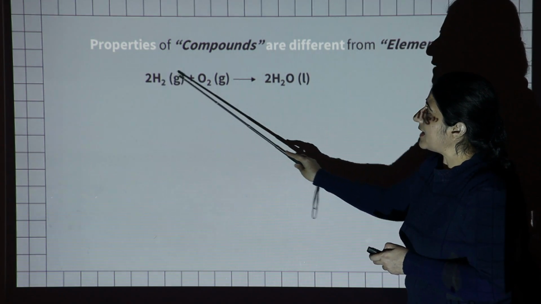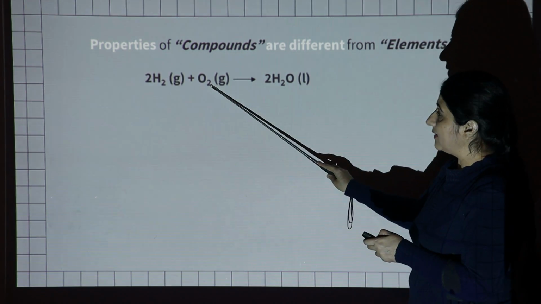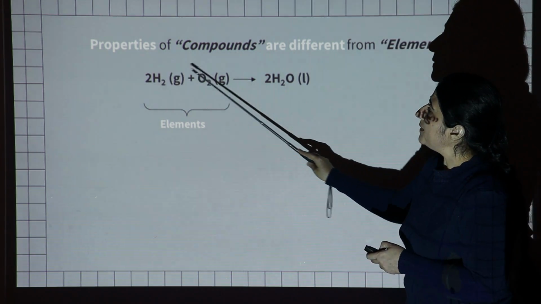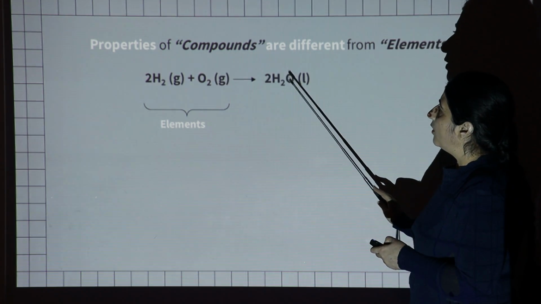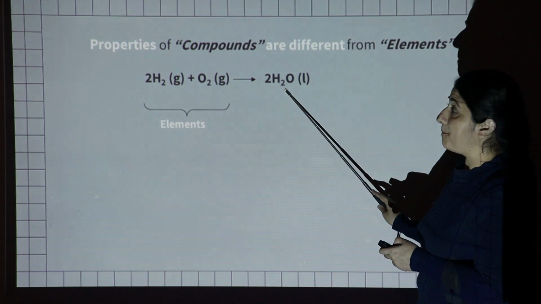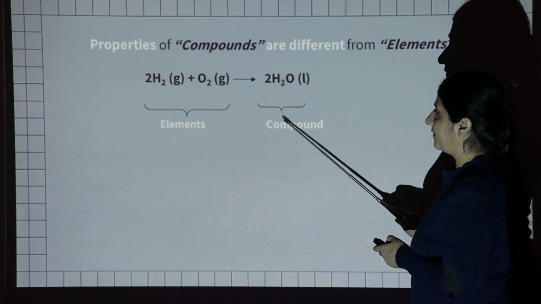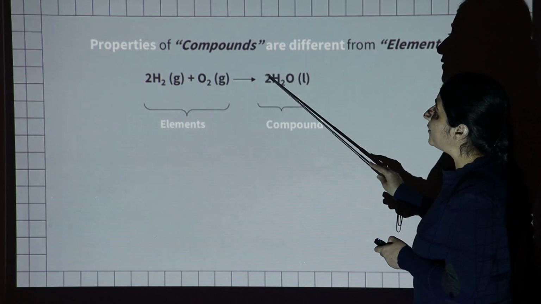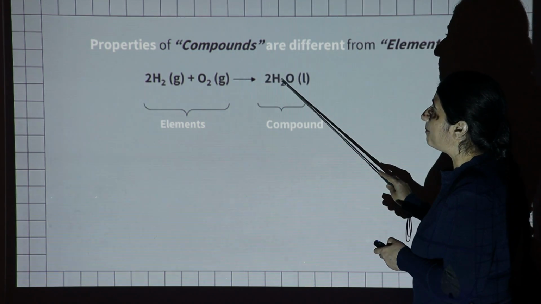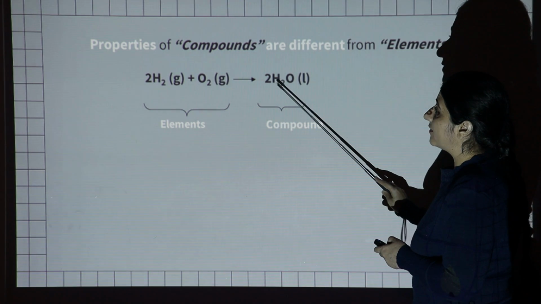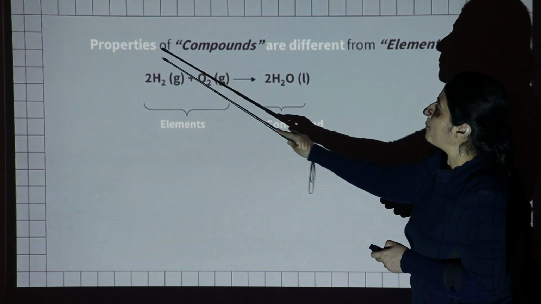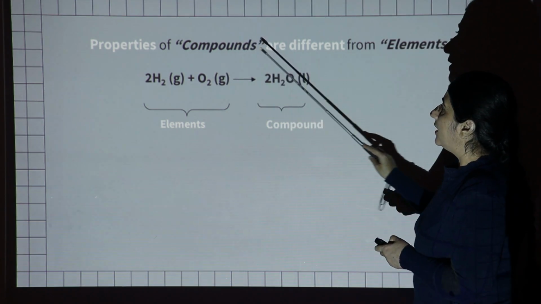So in this case, hydrogen and oxygen are elements. After the combination of elements, we form the compound, which is water. So it is a compound because hydrogen and oxygen are always combined in a fixed ratio. So let's talk about the properties of the compound.